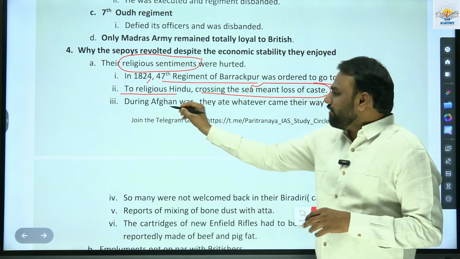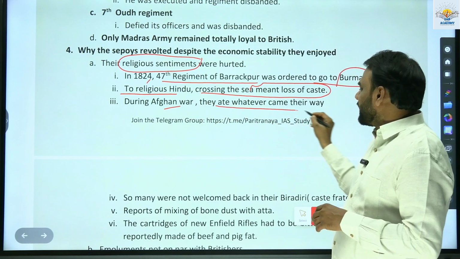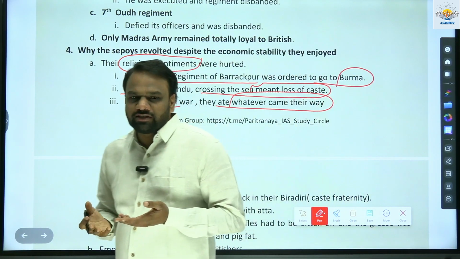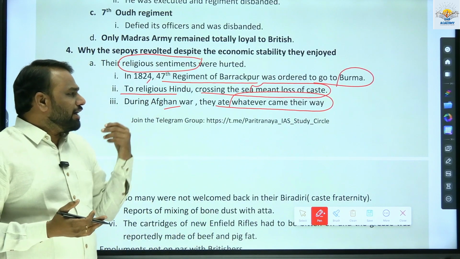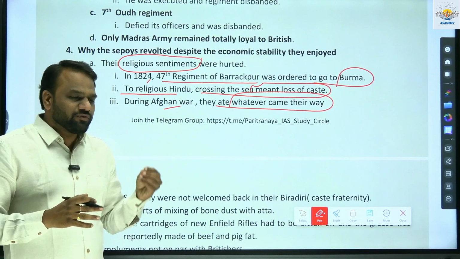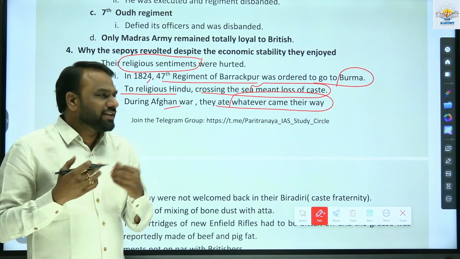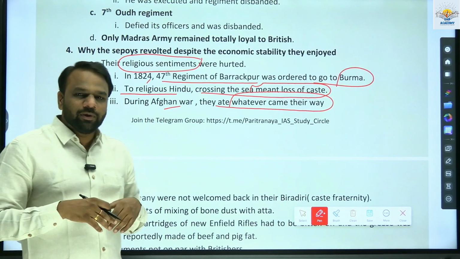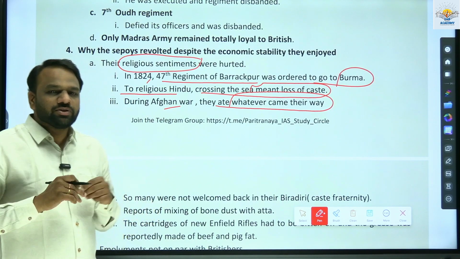Similarly, during the Afghan war, they ate whatever came their way. Generally most of the Hindus were vegetarians. During the Afghan war, as they did not have sufficient food, whatever came their way, whether veg or non-veg, they consumed everything. When they consumed non-veg, they became outcast. So when they returned to their native places, they were not allowed to mingle with society.